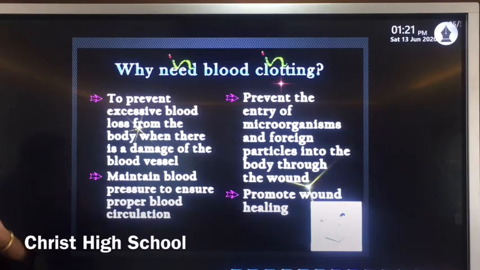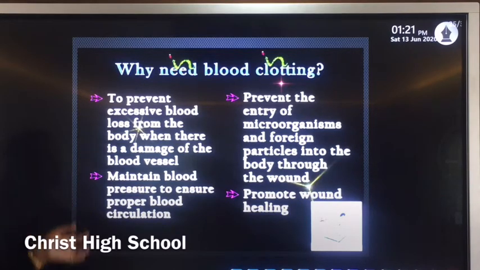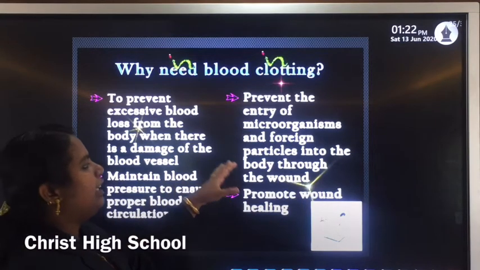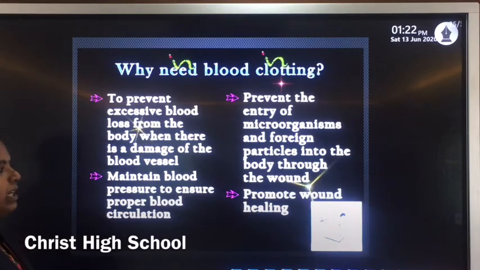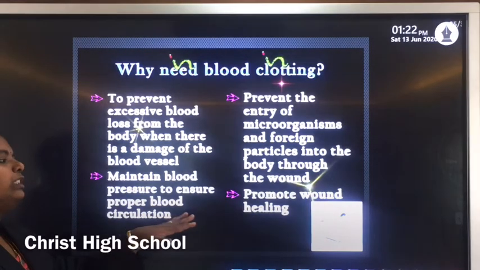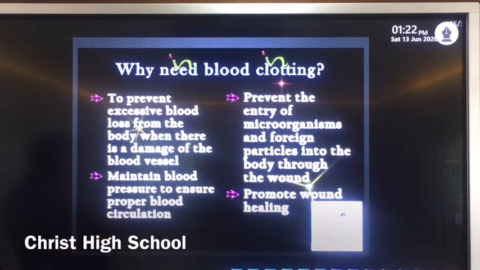That is the first function. Second, it maintains proper blood pressure to ensure proper blood circulation. Third, it prevents the entry of microorganisms as well as foreign particles into that injured part. Fourth, it promotes wound healing.